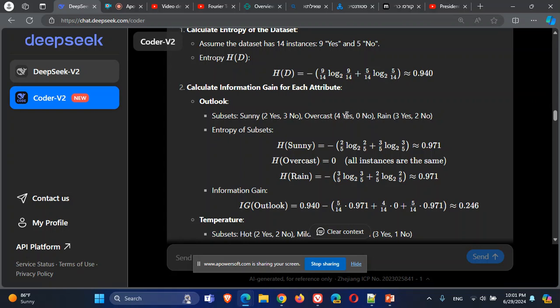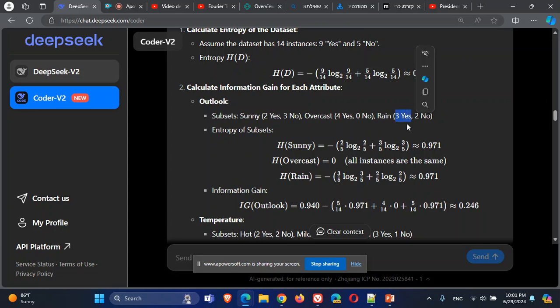This is because it's very dichotomic. We have only yes without no's. This is why the entropy is so low. It's very good, and this is why it's 0. Now for the last one, it's raining.